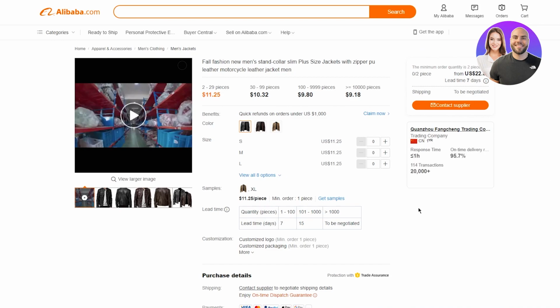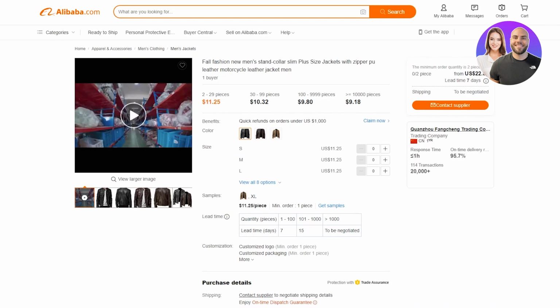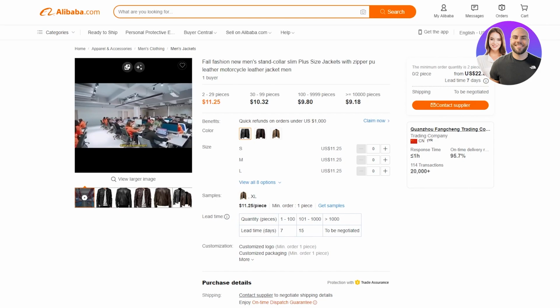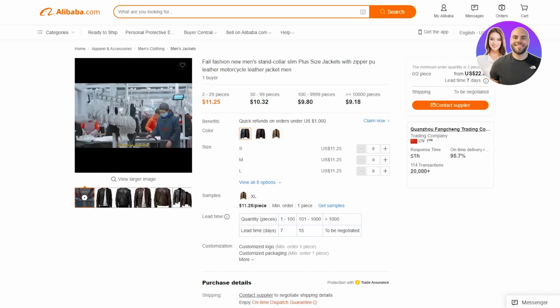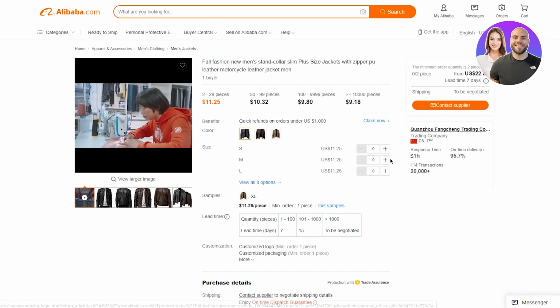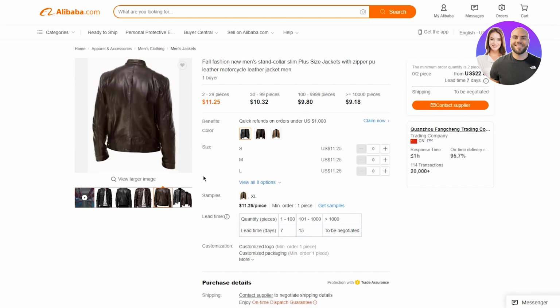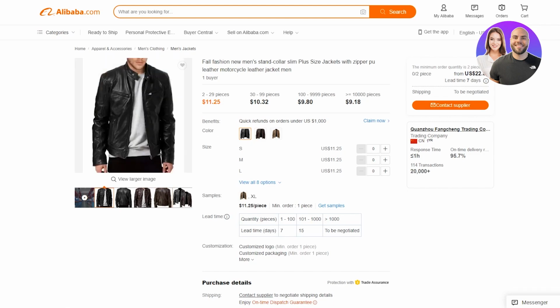So I'm going to click on that, and here we can see the products. I mentioned that men's clothing works really well, but it works really well if you can get into particular niches. So this niche is typical biker men's clothing, where you can see leather jackets and stuff. This is a particular niche that people might be searching for on eBay. They might be typing in leather jacket, biker men's clothing.